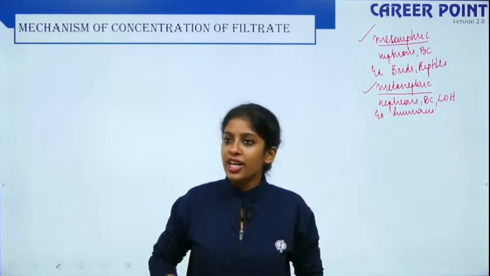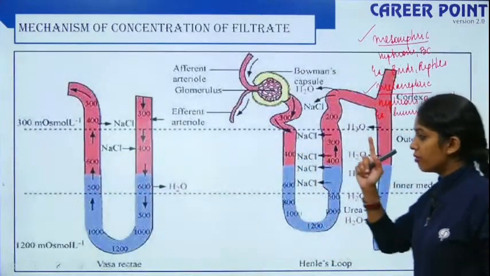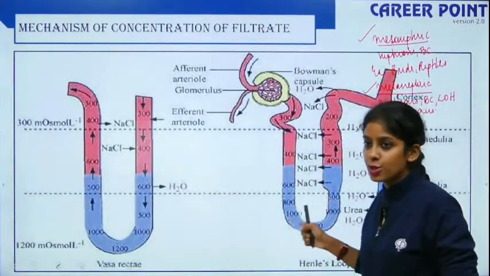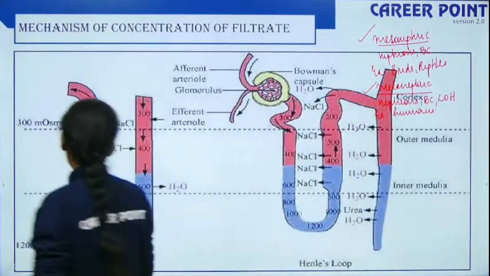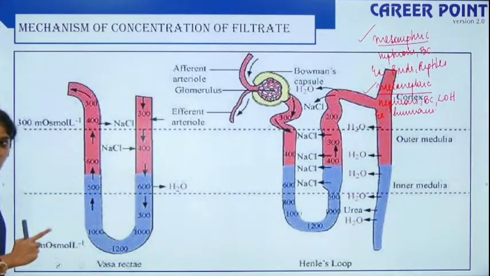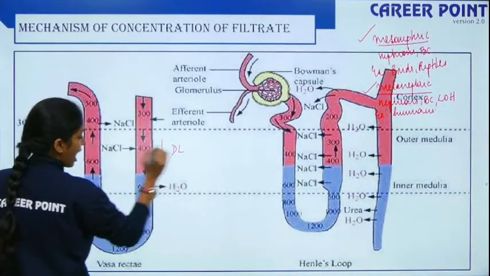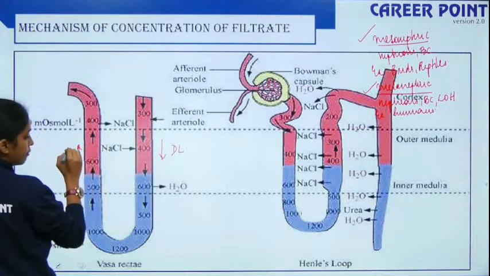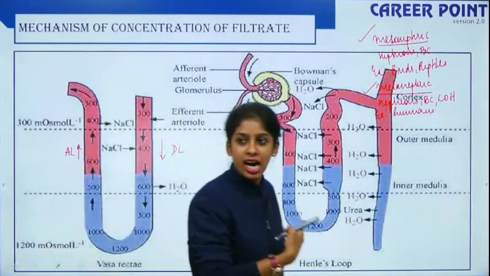Alright, so for that, you should understand that your vasa recta and your loop of Henle are opposite in flow. Right? So this is your vasa recta. So here this is the descending limb and this is the ascending limb, right? But in the loop of Henle, it's the other way around.